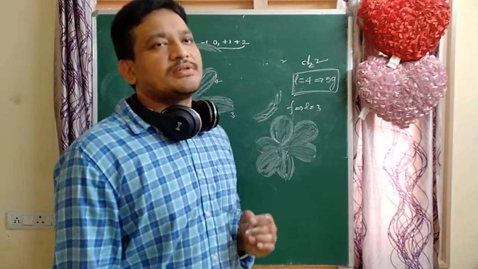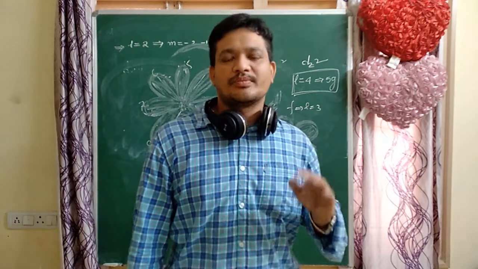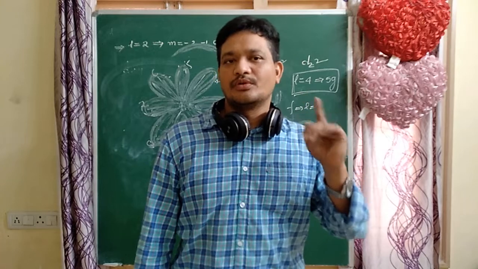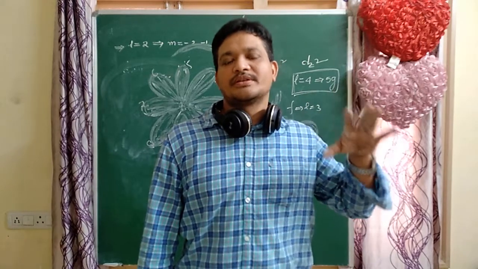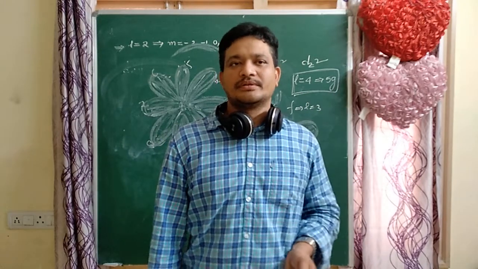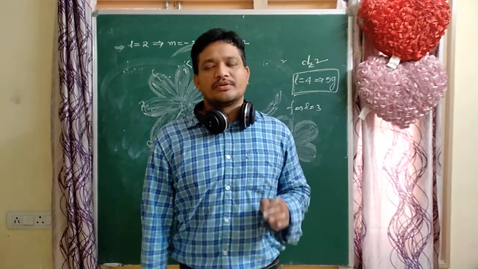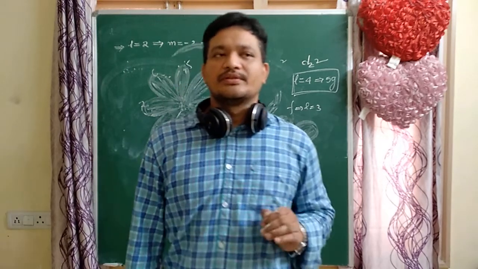For g orbitals, how many nodal planes are there? For the g orbital, L equals 4, so 4 nodal planes are there. That is very important. This is a very important topic. Don't miss it. Thank you very much.